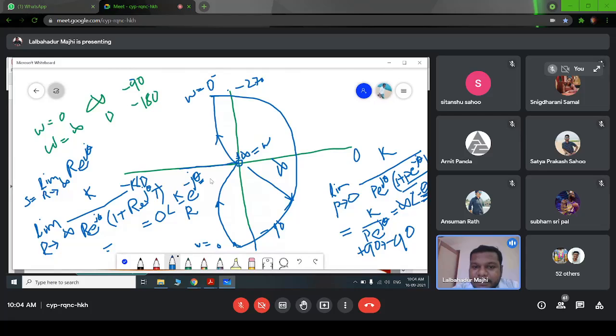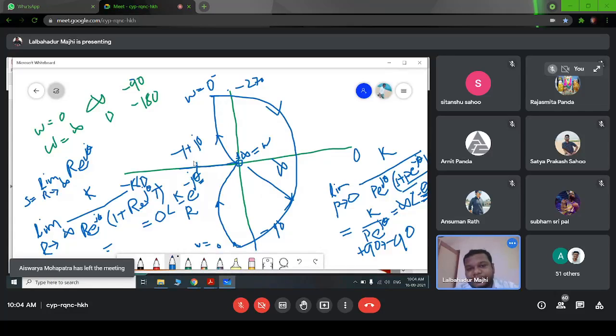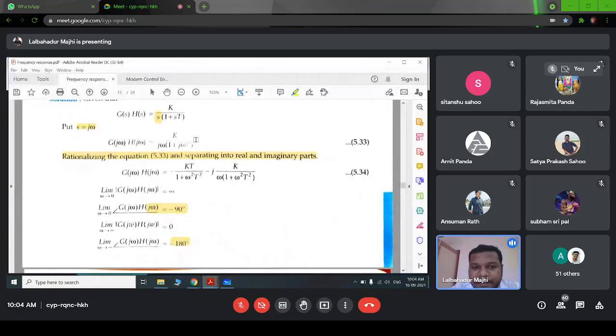So now how can we check the stability? So we have to check whether this Nyquist contour is encircling the minus 1 plus j0 or not. Right, so at this point it will be minus 1 plus j0. So as per the Nyquist stability criteria, we know if the open loop system is stable, then the encirclement of the minus 1 plus j0 should be 0.